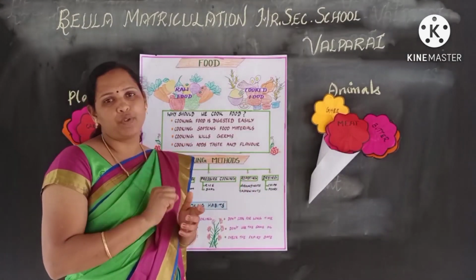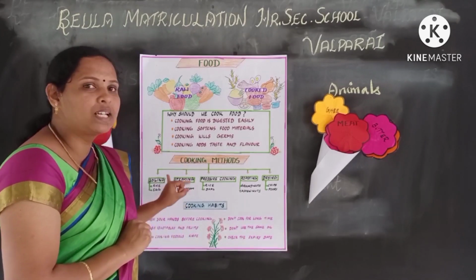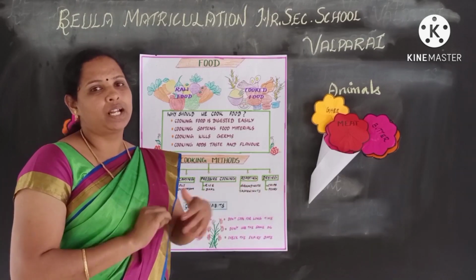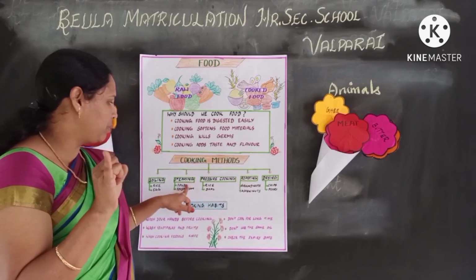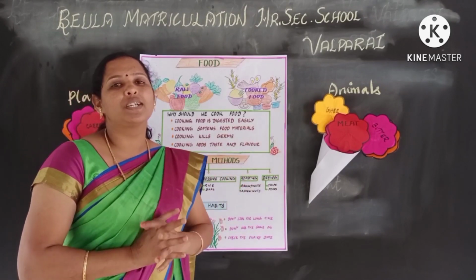There are 5 types of cooking methods. What are the 5 types of cooking methods? Boiling, steaming, pressure cooking, roasting and drying. Repeat: boiling, steaming, pressure cooking, roasting and drying. Okay, first let us see.